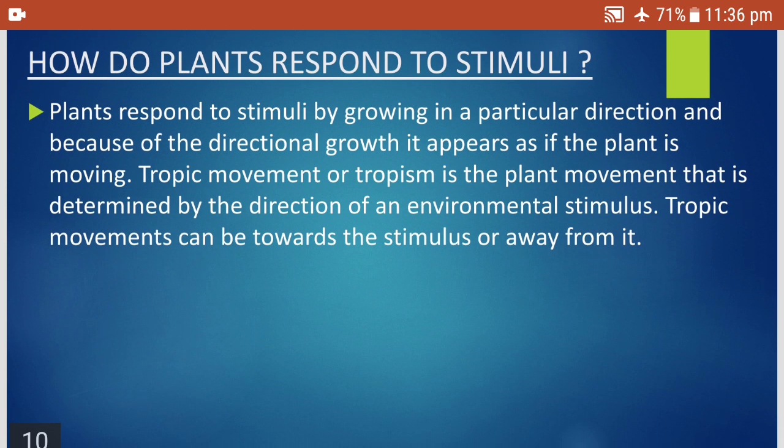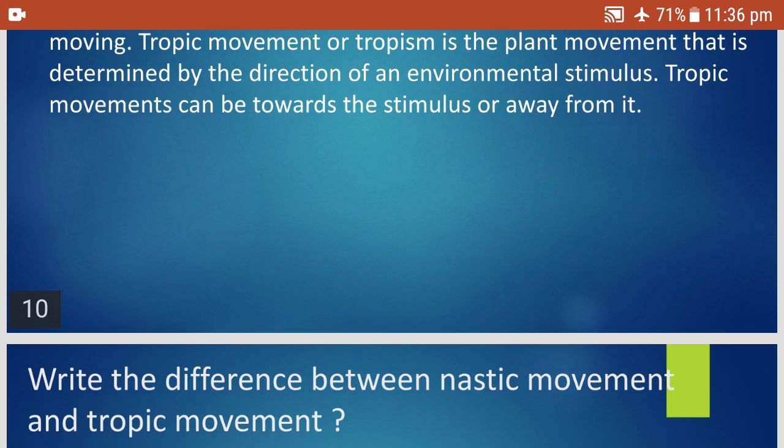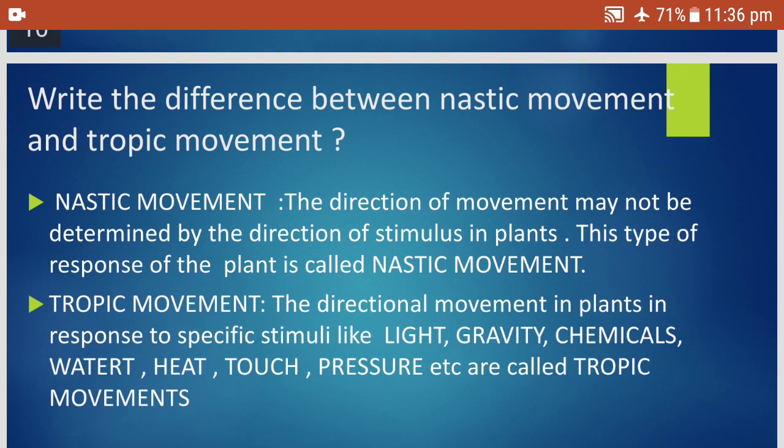Next question is, how do plants respond to stimuli? Plants respond to stimuli by growing in a particular direction, and because of the directional growth, it appears as if the plant is moving. Tropic movement or tropism is the plant movement that is determined by the direction of an environmental stimulus. Tropic movements can be towards the stimulus or away from the stimulus. If you keep a potted plant near the window, the plant will start growing towards the sunlight. That is called phototropism, in the direction of the sunlight.